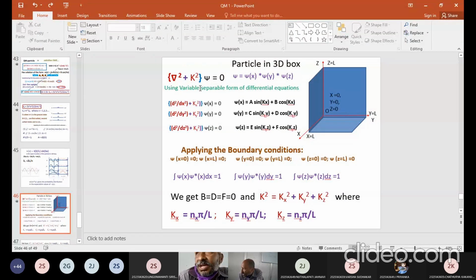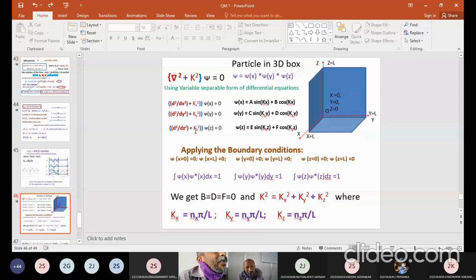In differential equations that you solve in mathematics, you use a method called variable separable form. From that, I am trying to rewrite this expression as a set of three different expressions. That is dou square by dou x square plus kx square of psi x is equal to 0, one expression. And again, another expression is dou square by dou y square plus ky square.